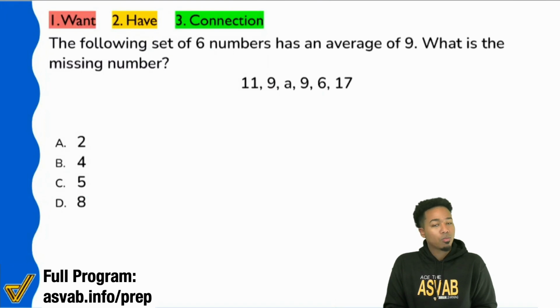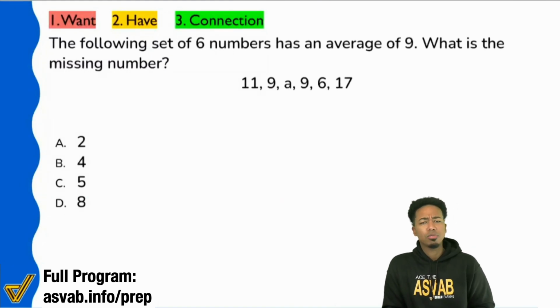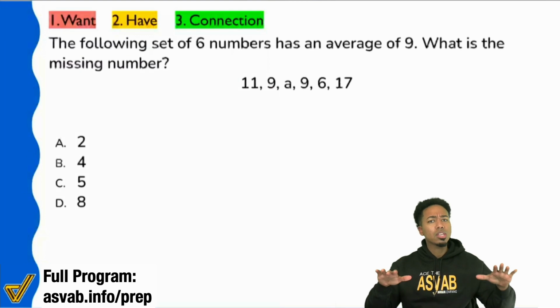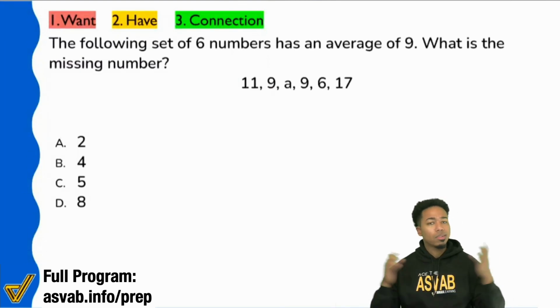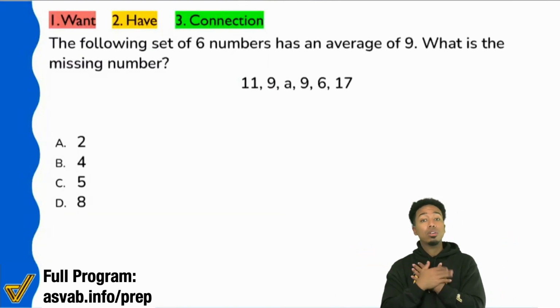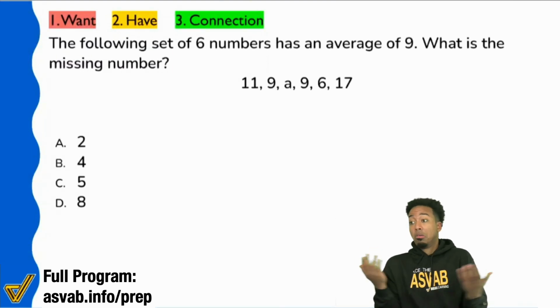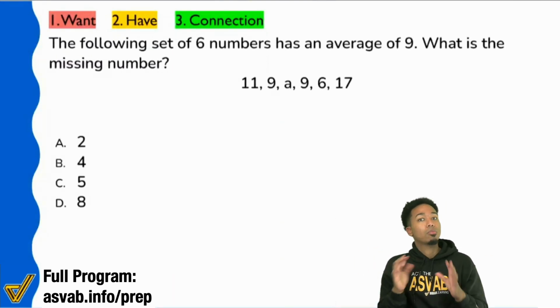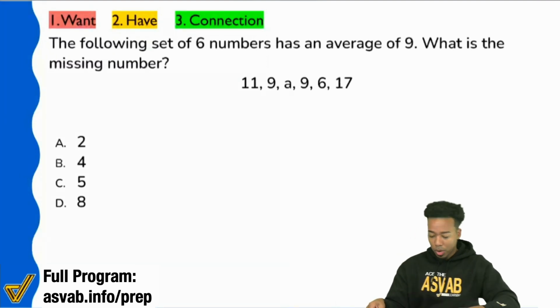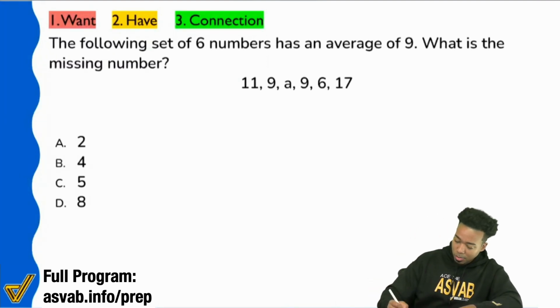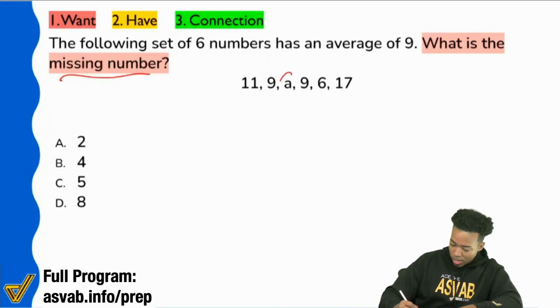Yeah, we're looking for the missing number. Just keep things simple, guys. Keep it simple in plain old English as you understand it. I'm just looking for the missing number. I don't know if this is an average problem yet. Heck, this could be a geometry problem. This could be a distance rate time problem. I don't know yet. But starting with the question, it just says, hey, we're looking for the missing number. What is the missing number? And that is right there.